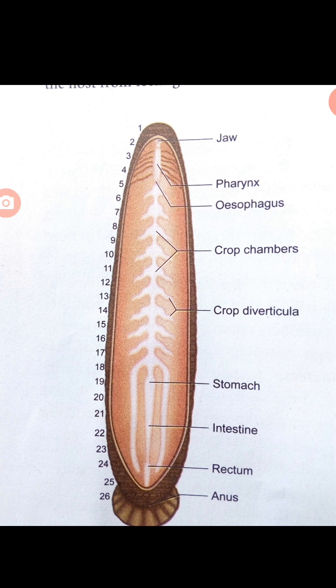Then crop leads into stomach. The stomach leads into intestine. The intestine finally comes to the rectum and then a small opening, the anus. The alimentary canal of leech is a straight tube running from the mouth to the anus.